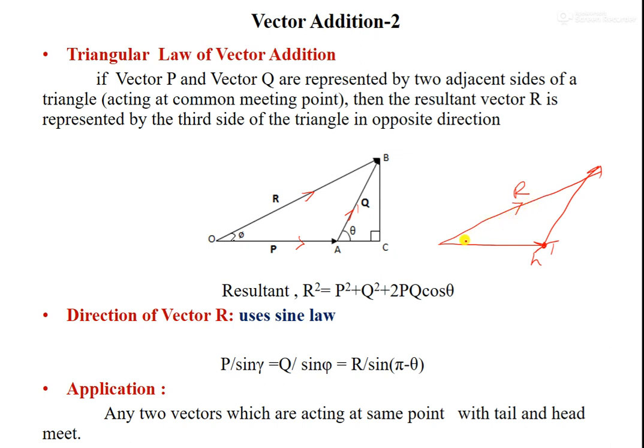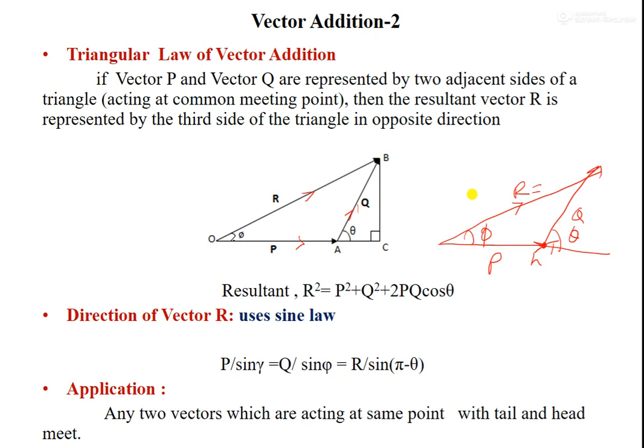So this is again phi, the angle made by this vector q and this vector p, and r will be equal to the same, the square root of p square plus q square plus 2pq cos theta, where theta is the angle between these two vectors here. This is theta. So in a triangle, both represent the same resultant.